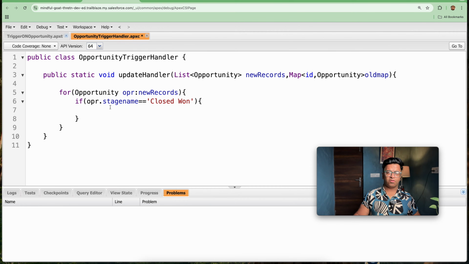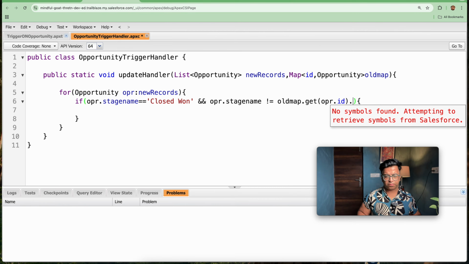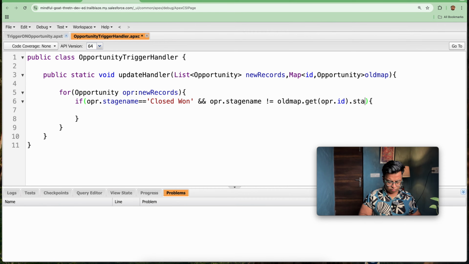So we want to send the email only when the stage is changed from Prospecting or any other stage to Closed Won. So I will be adding a check here with double ampersand: opr.stageName is not equal to oldMap.get(opr.Id).stageName. If both conditions match, then only work with my trigger, else don't fire my trigger. That is, when the opportunity stage is Closed Won and the previous stage is not equal to the new stage, then only do this in the trigger.